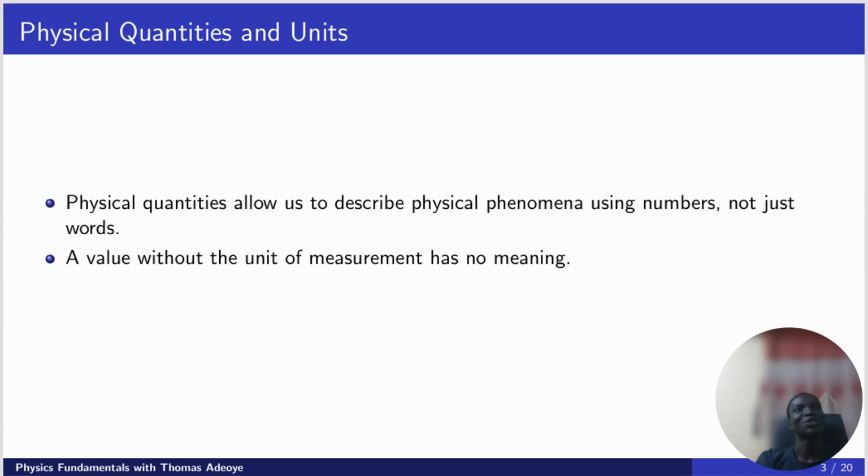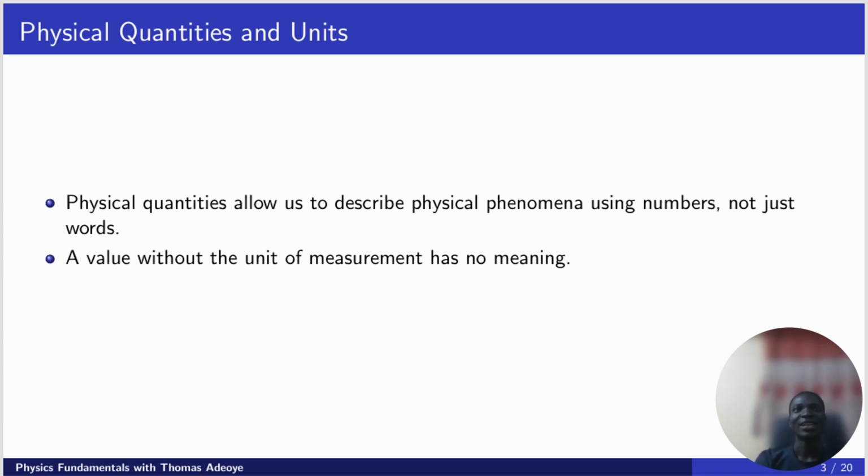Another thing I would love to mention is that for any physical quantity there has to be a way of measuring it. Height is a physical quantity because we have a way of measuring it. Force is a physical quantity. There is a way of measuring it. For some of them, there may not be a way of direct measurement. But when you measure some other physical quantities, then you can get them. Just like the speed of a car, by measuring the distance and the time, then you can get your speed.